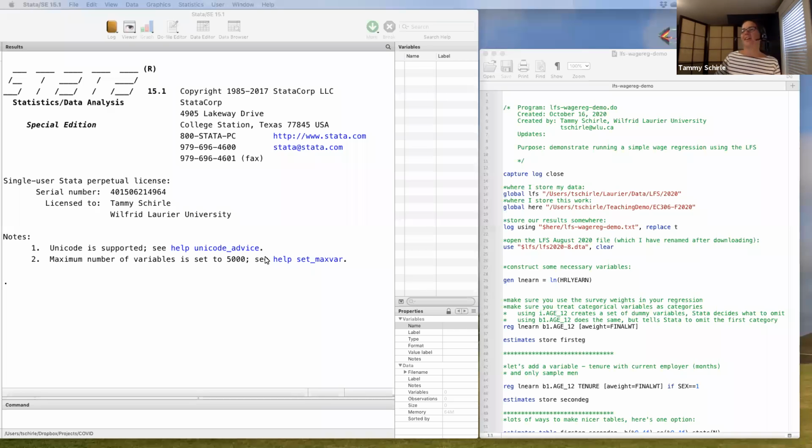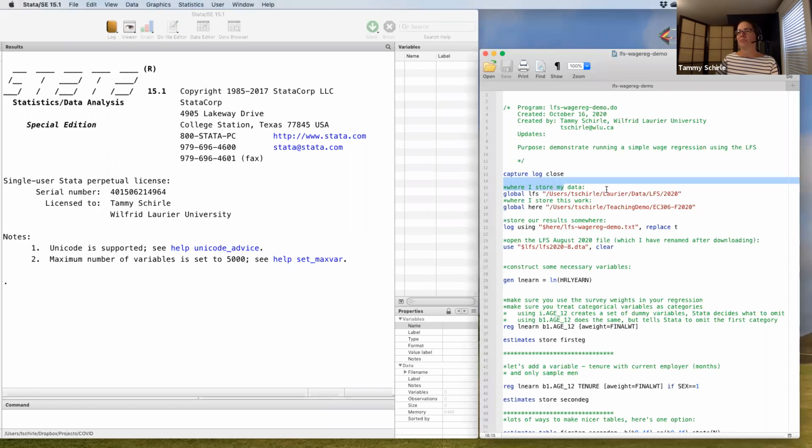Welcome everyone. Today our goal is to run a very simple wage regression using the Canadian Labour Force Survey. You'll see here that I've already got Stata open and ready to go, and over on the right here I've already prepared the do file that I'm going to be running today just to speed this along.